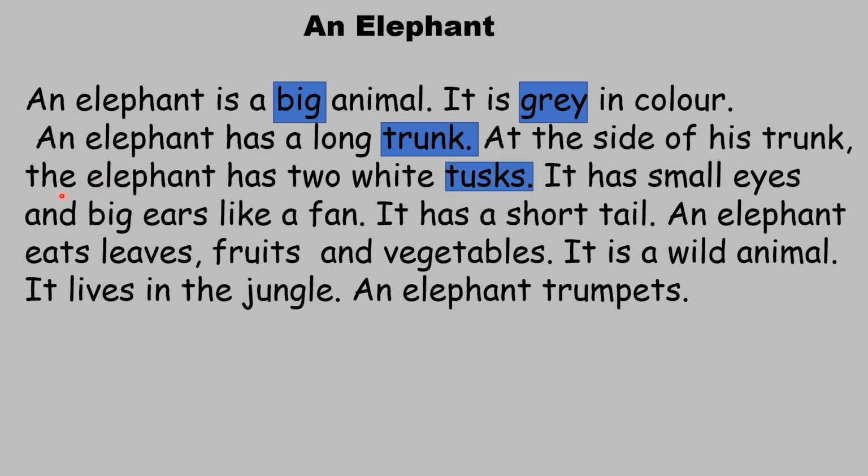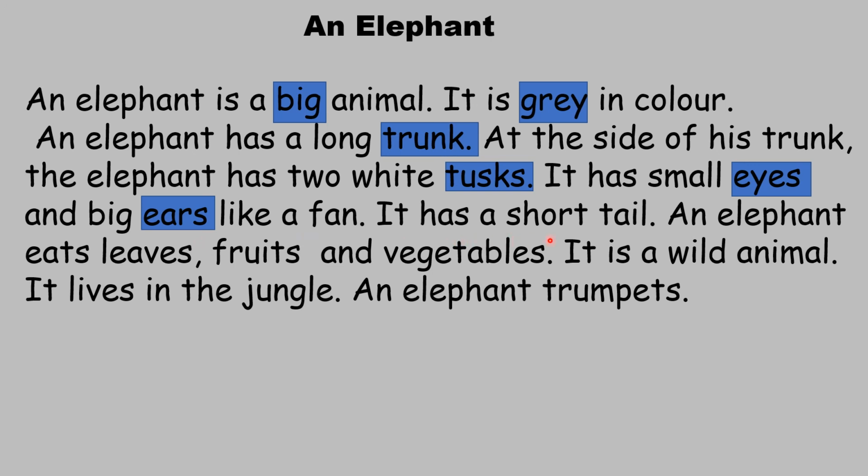And children, when I read the word the elephant, it is not the elephant, it is the elephant because E is a vowel and I told you earlier when the comes before a vowel you pronounce it as the. The elephant has two white tusks. It has small eyes. Which is the important word here? Eyes. It has small eyes and big ears like a fan. Here the word ears is important.